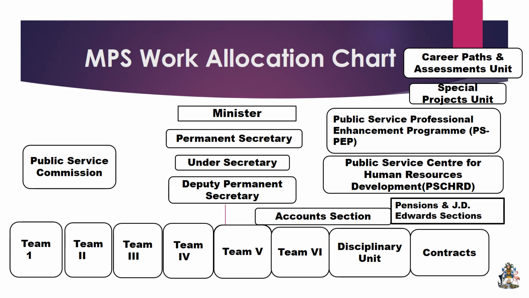Team 3 is what I am the team leader responsible for, and under my ministry, I have the Ministry of Education, Technical, and Vocational Training, Ministry of National Security, Gazettes, which is not actually a ministry, and special projects attached to my ministries. We have team 5, 6, and then we have the disciplinary unit that I mentioned.